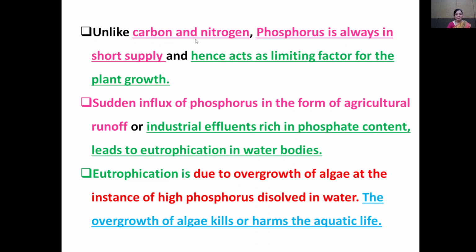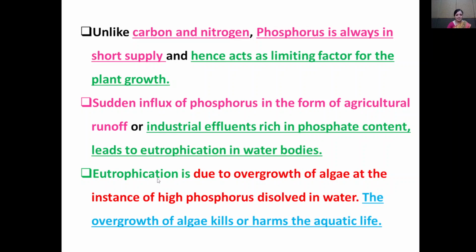Unlike carbon and nitrogen, phosphorus is always in short supply, and hence it acts as a limiting factor for plant growth. Sudden influx of phosphorus in the form of agricultural runoff and industrial effluent rich in phosphate content can lead to eutrophication in water bodies.